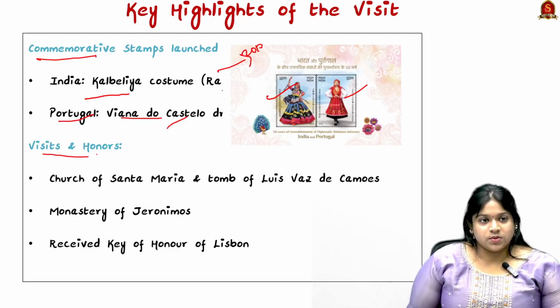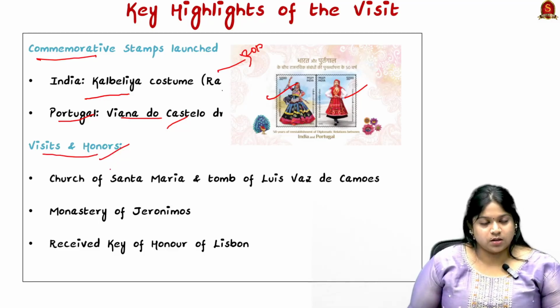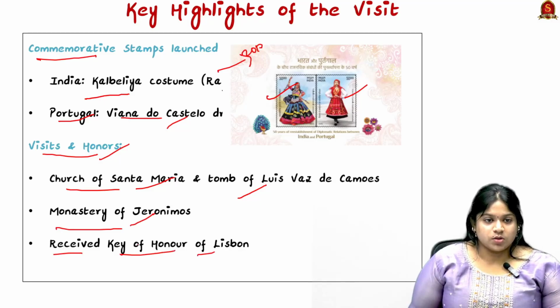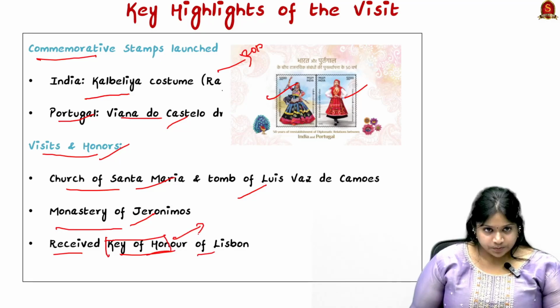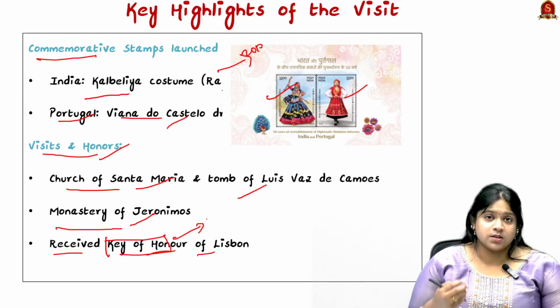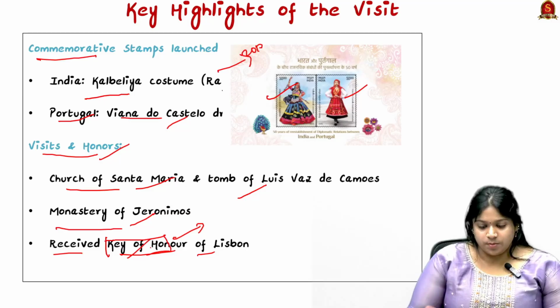Next, the visits and honors highlighted during this visit of Droupadi Murmu were the Church of Santa Maria and the Tomb of Luís Vaz de Camões in the Monastery of Jerónimos, and she received the Key of Honor of Lisbon. Here the Key of Honor is a key given by the mayor to our president. It's an honorary citizenship given to our president. So through the Key of Honor, President Murmu received honorary citizenship.